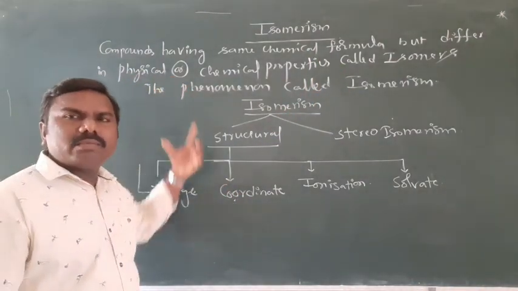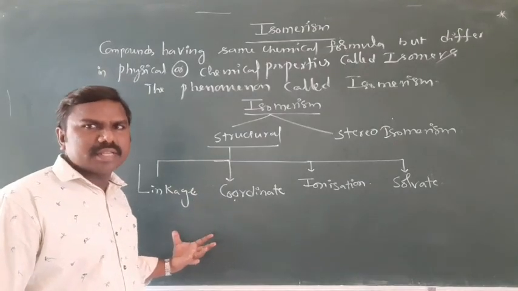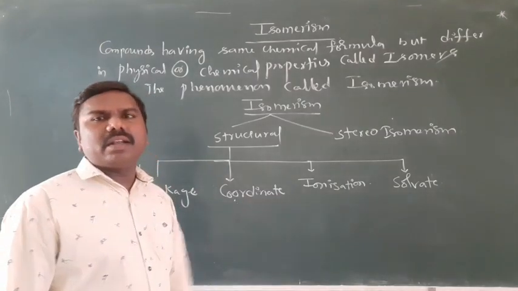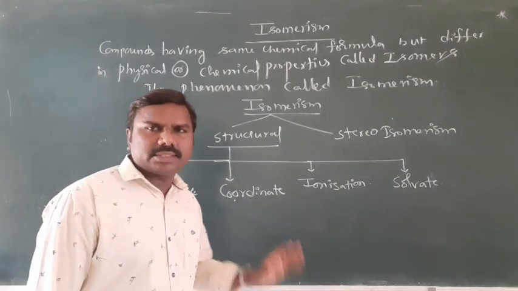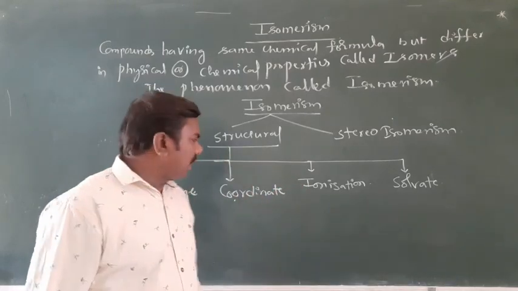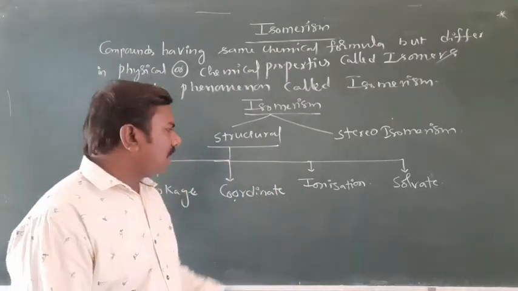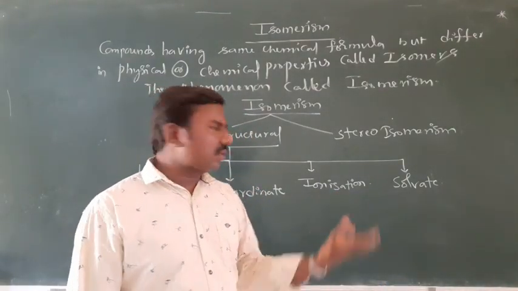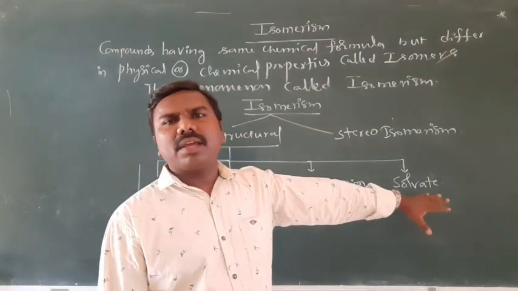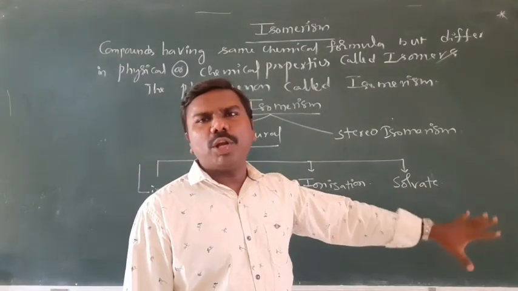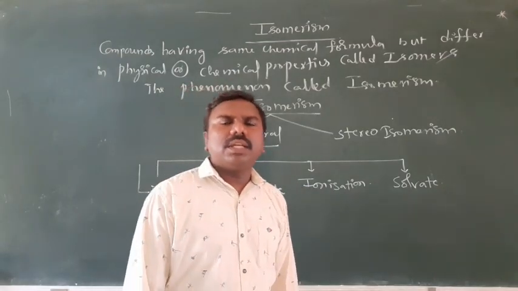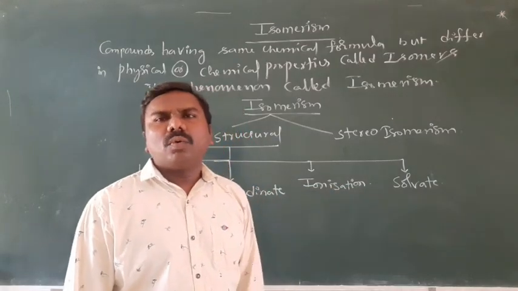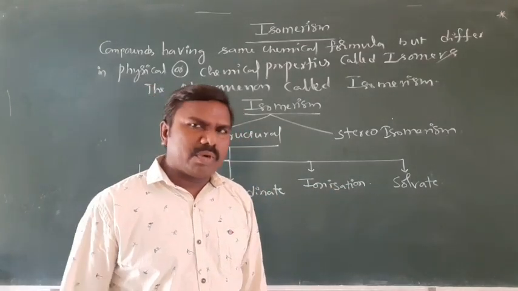Same molecular formula but different in the linkage of ligands to the central atom is called linkage isomerism. Same chemical formula but different in the coordination entities, nothing but interchanging of ligands, is coordinate isomerism. Same chemical formula but different in ion generation is ionization isomerism. Same chemical formula but different in the solvate molecules is solvate isomerism, where the solvent means water molecules or whatever solvent you take.